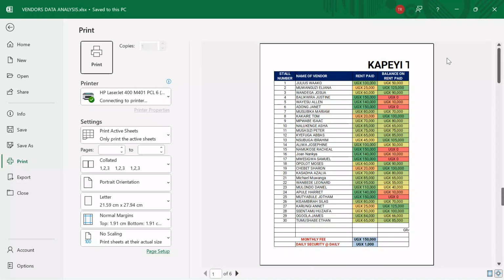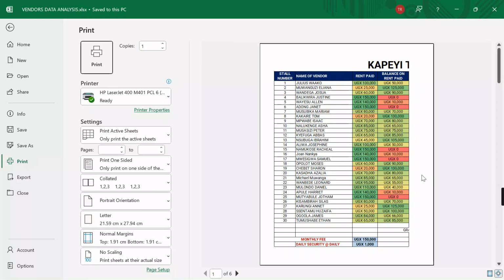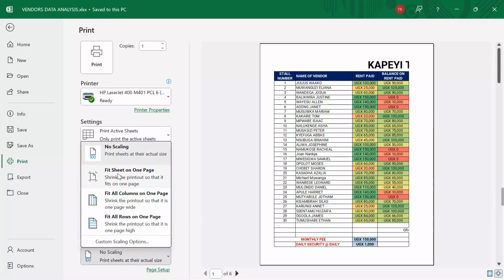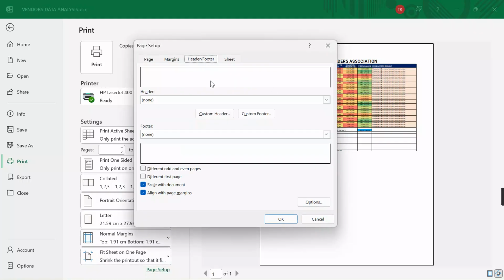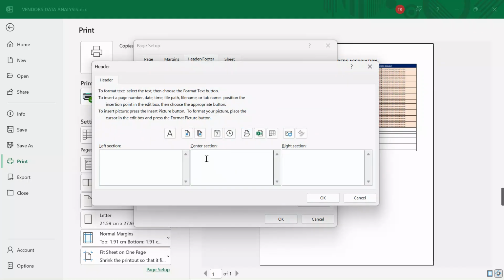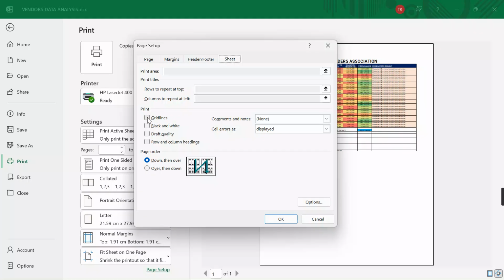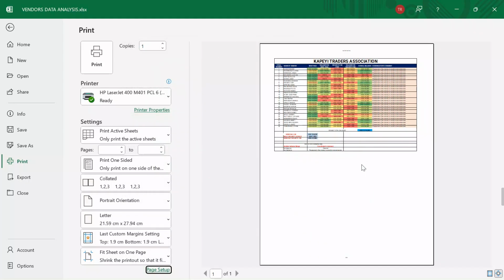Control P. You see that when I Control P, my work has been chopped. I can't see some of the columns, so I come to no scaling. I say fit sheet on one page to fit all my work on one page. I go to page setup. Under header and footer, custom header, I put a header of my name to customize my work. Ratib, and then in the footer, my personal number 004, and then come to sheet option, click grid lines, click OK, so that your work is well customized.